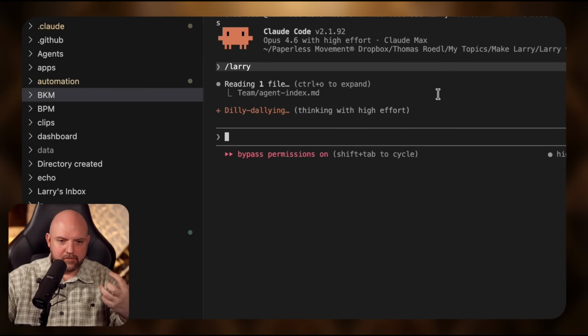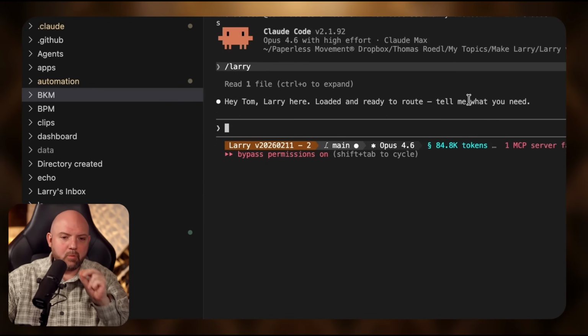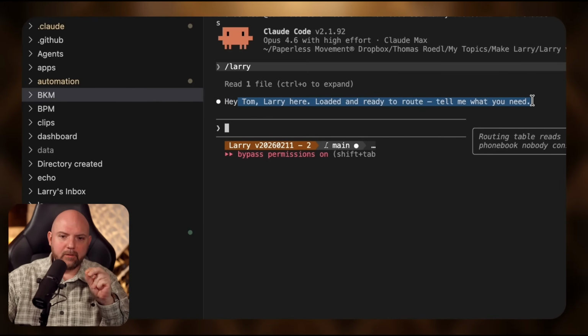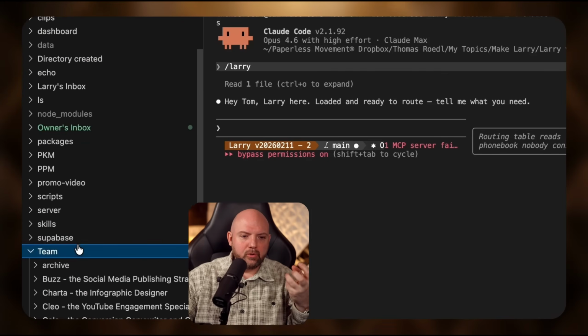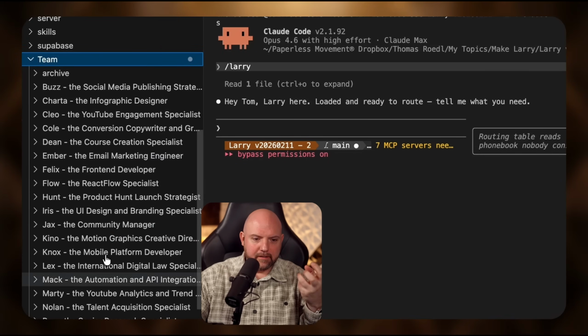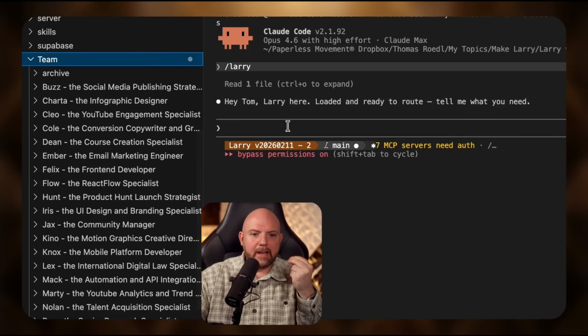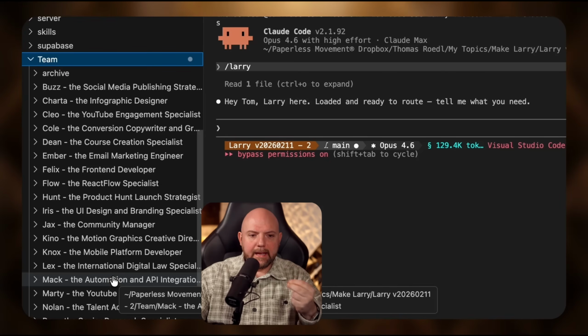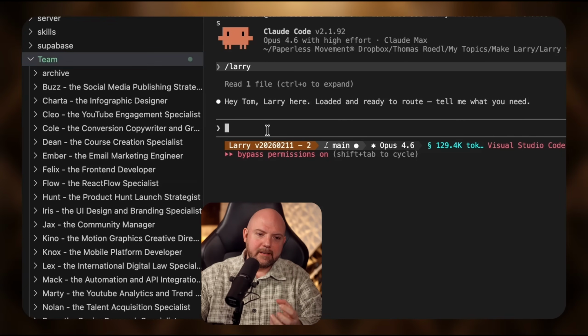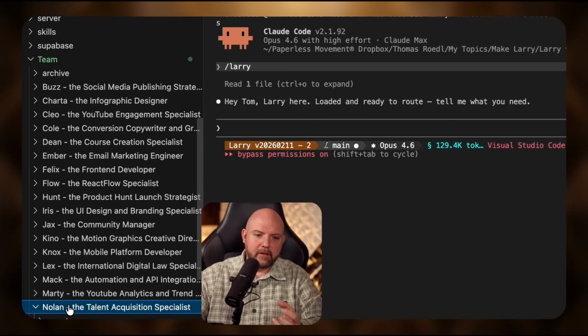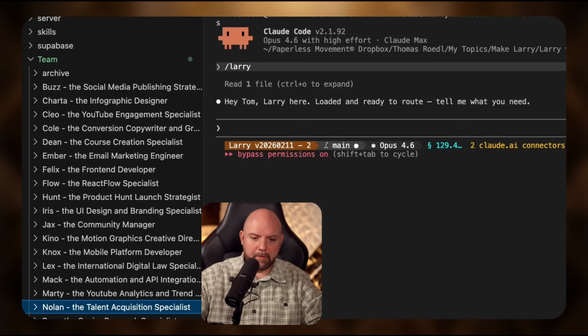Larry is the orchestrator. He's not allowed to do any work. He just needs to understand what I ask for, and then he delegates the work to the team members who are all in there. So therefore there's an index. So Larry has the full understanding of all the capabilities the team has. And if there is no specialist to work on the request that I handed in, he will reach out to Nolan, who is our HR person, to hire a new person in order to do the work best way possible.